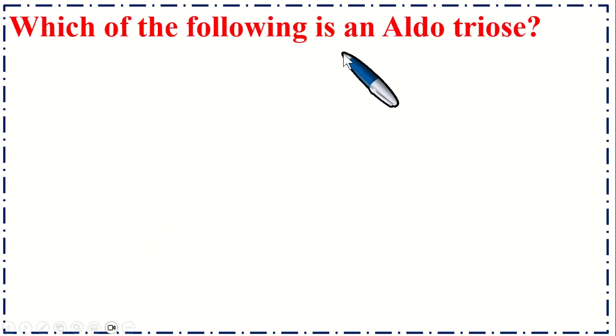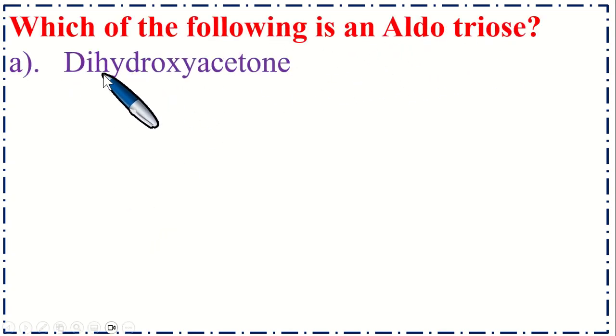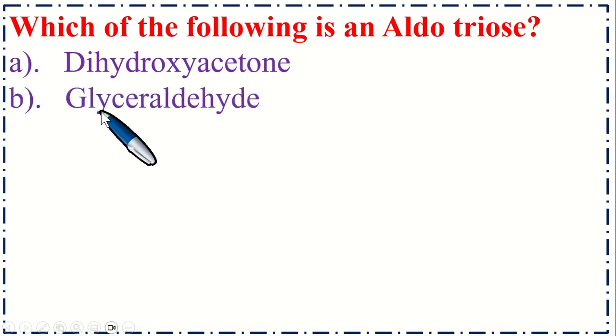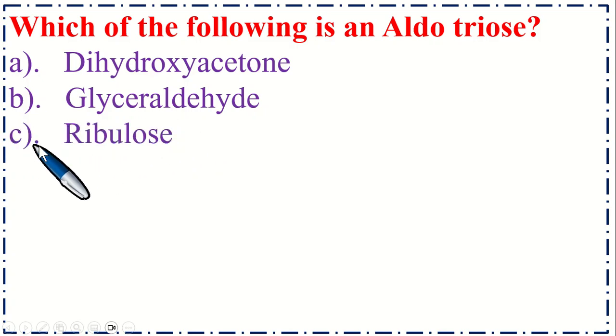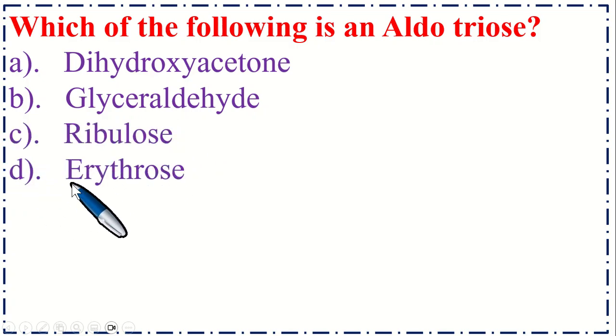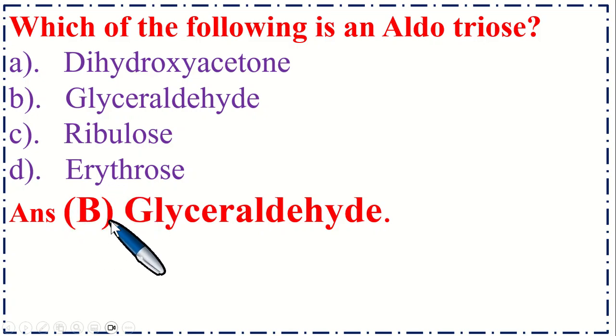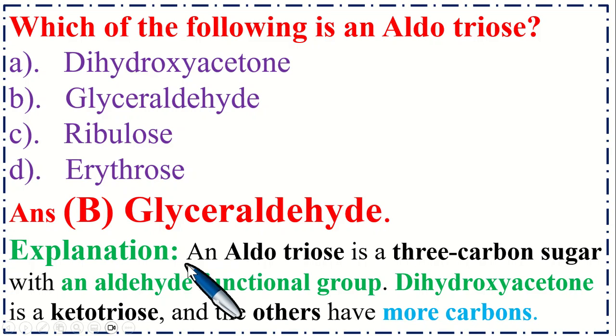This is the last MCQ. Which of the following is an aldotriose? Option A, dihydroxyacetone, option B, glyceraldehyde, option C, ribulose, and option D, erythrose. So the correct option is B, glyceraldehyde. Explanation is an aldotriose is a 3-carbon sugar with an aldehyde functional group. Dihydroxyacetone is a ketotriose and the others have more carbons.